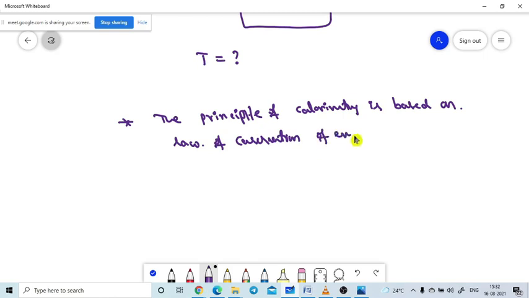What is the law of conservation of energy? Energy is conserved from one form to another. Energy is neither created nor destroyed; it can transfer from one form to another. That means if some energy is lost by the hot body, the same energy must appear in the other body. That is the law of conservation of energy.